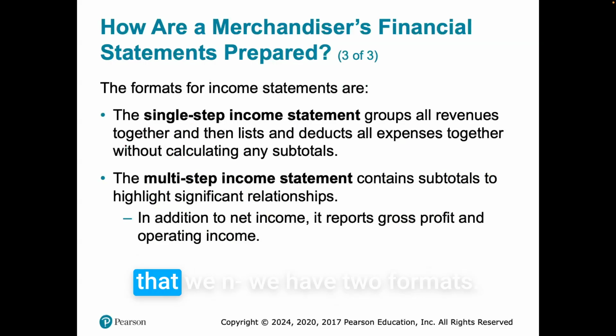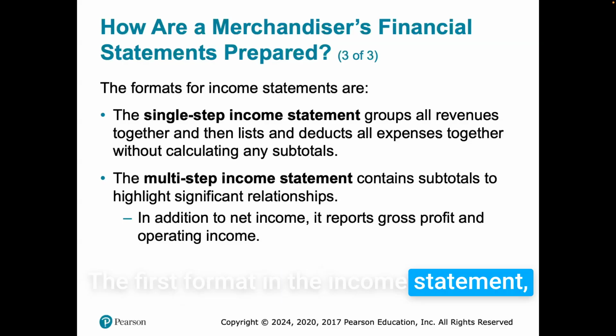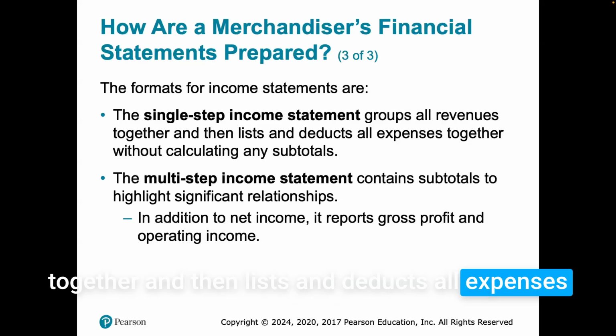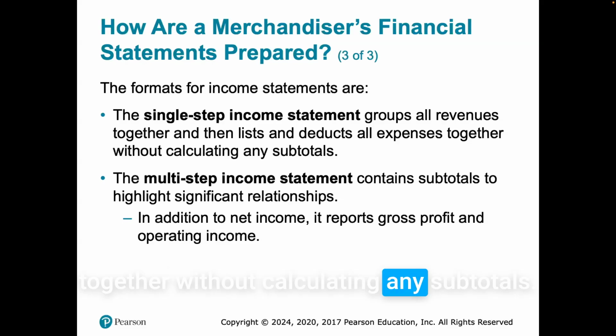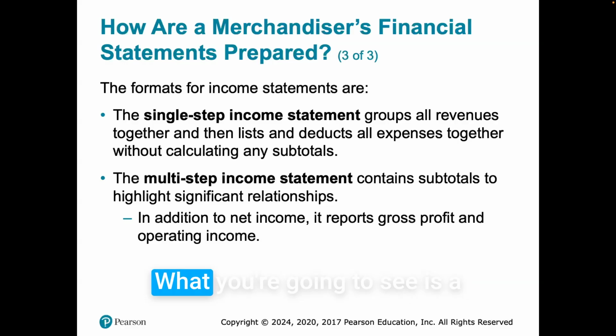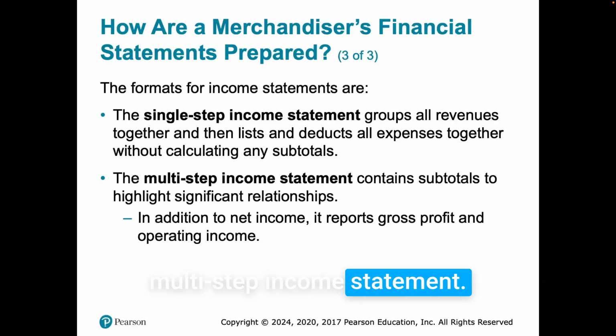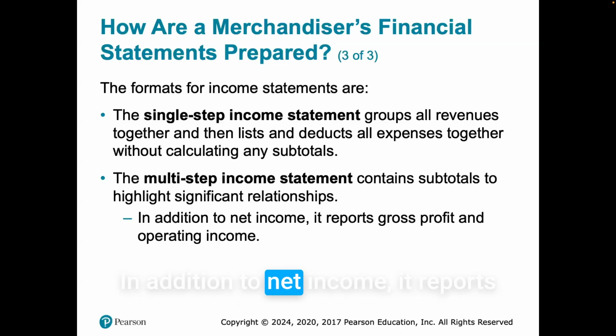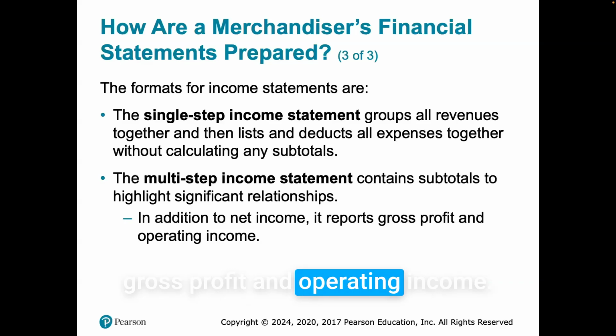And then from that, we have two formats. The first format, a single step income statement, groups all revenues together and then lists and deducts all expenses together without calculating any subtotals. That's not what you're usually going to see. What you're going to see is a multi-step income statement. This contains subtotals to highlight significant relationships. In addition to net income, it reports gross profit and operating income.